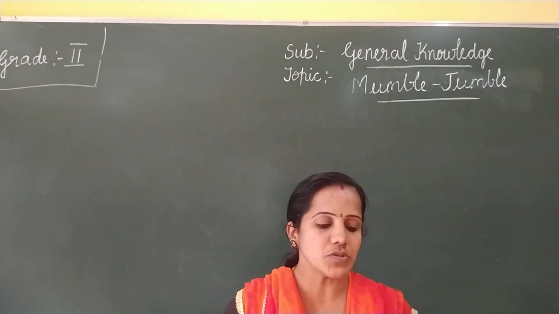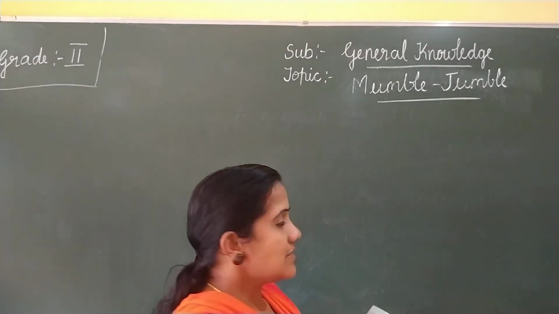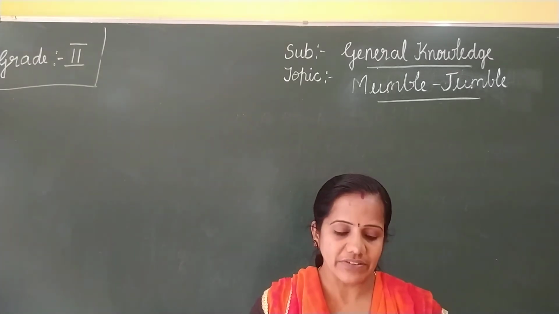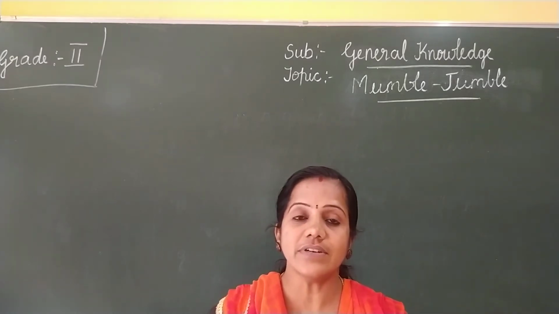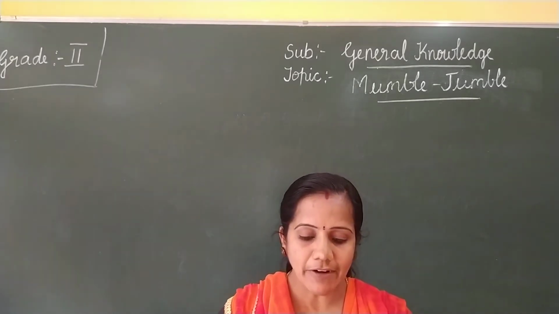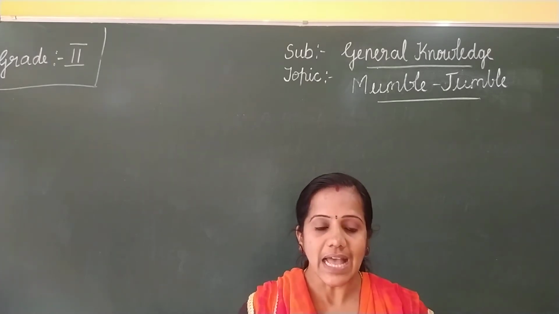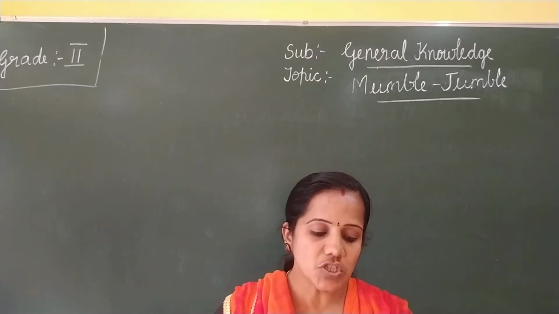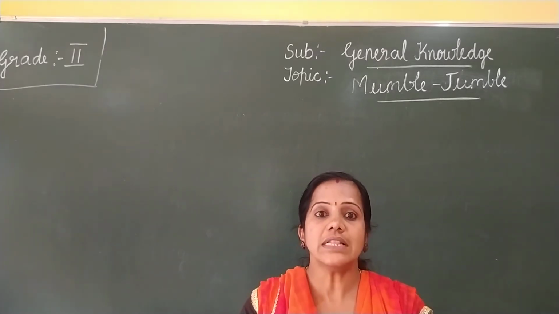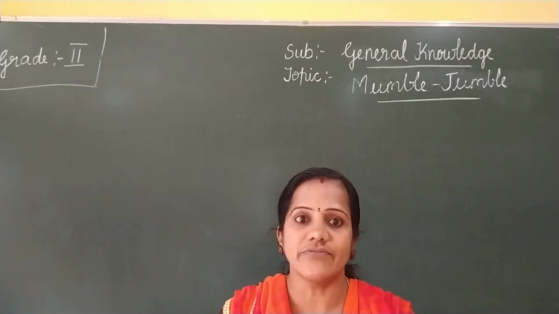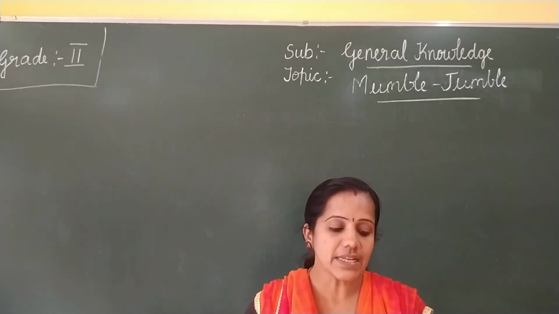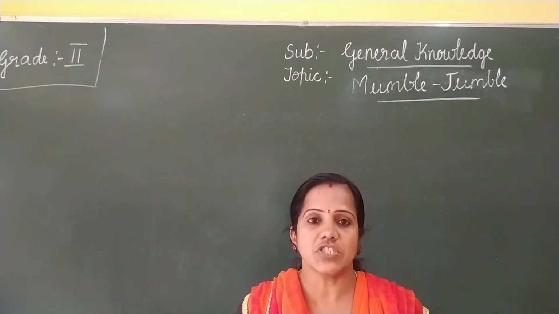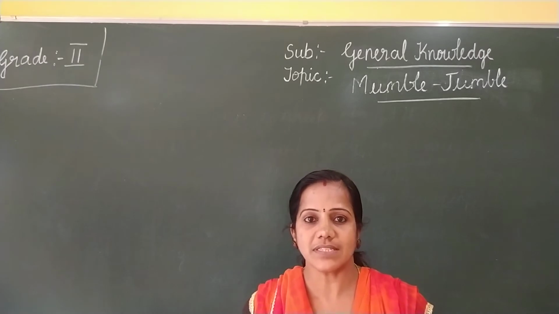Now we will move on to the next lesson, Jumble Jumble. Here there are some clues given and the words have been jumbled. We have to put the letters in order and fill in the blanks. By seeing the picture, we should make the letters into the correct word. We have to write the correct word by seeing the picture. Okay, so shall we start writing the textbook exercise?